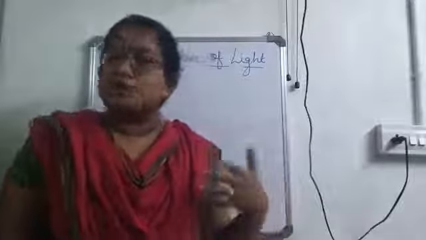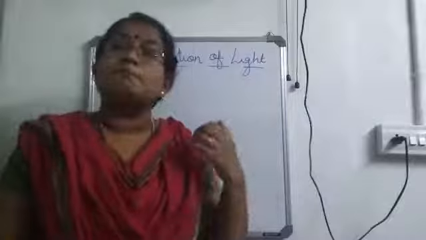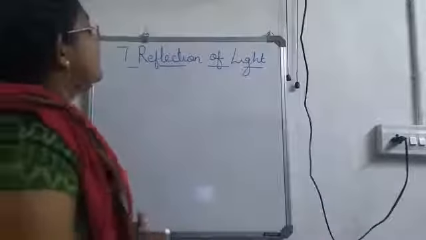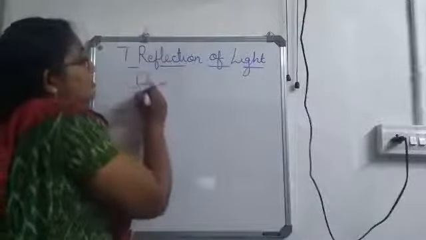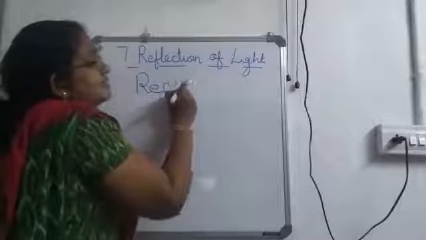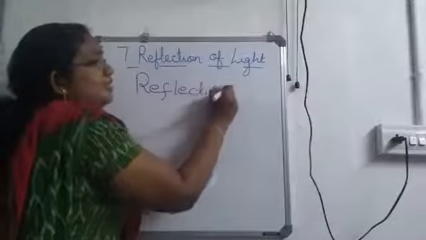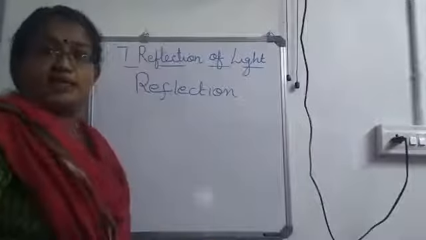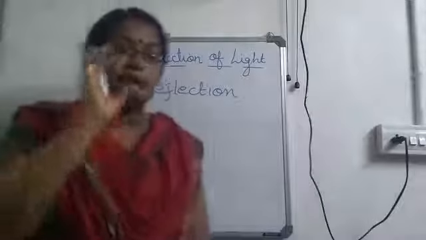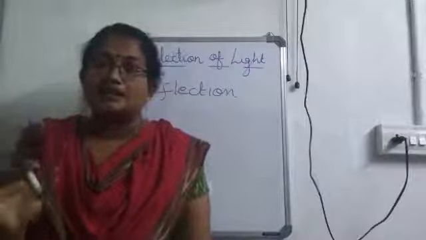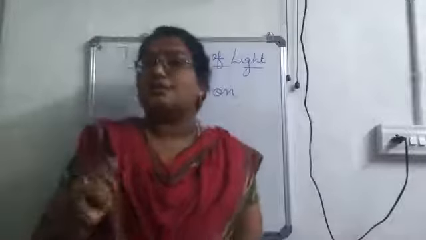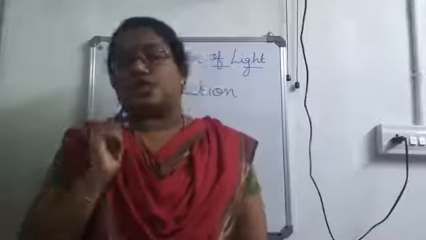This is called bouncing back. So the bouncing back of light after hitting a surface can be called reflection, and this is an important property shown by light. Okay, so is it clear? Bouncing back of light after hitting a surface is called reflection.